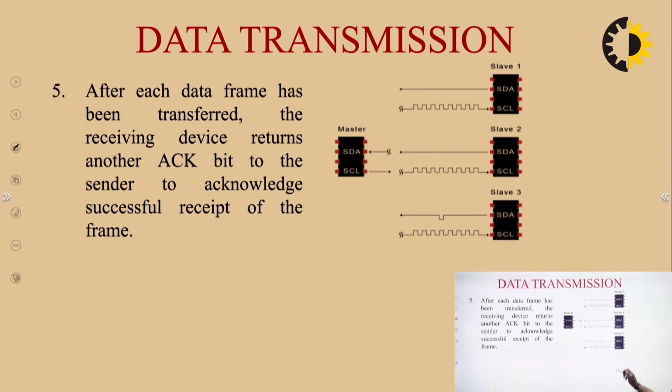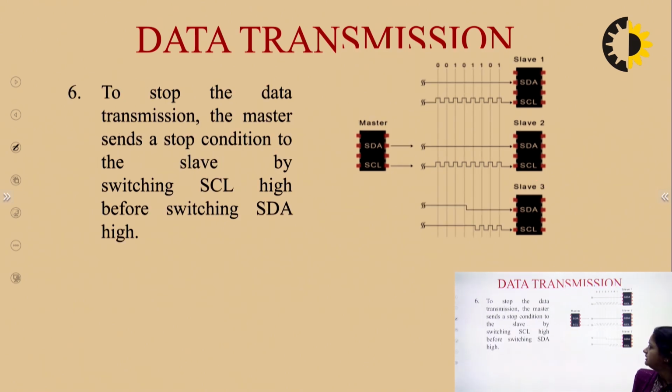Now after receiving the data frame, what will this slave 3 do? It will send an acknowledgement. So this is acknowledgement sent from slave 3 to master, that yes, successfully I have received the data packet.